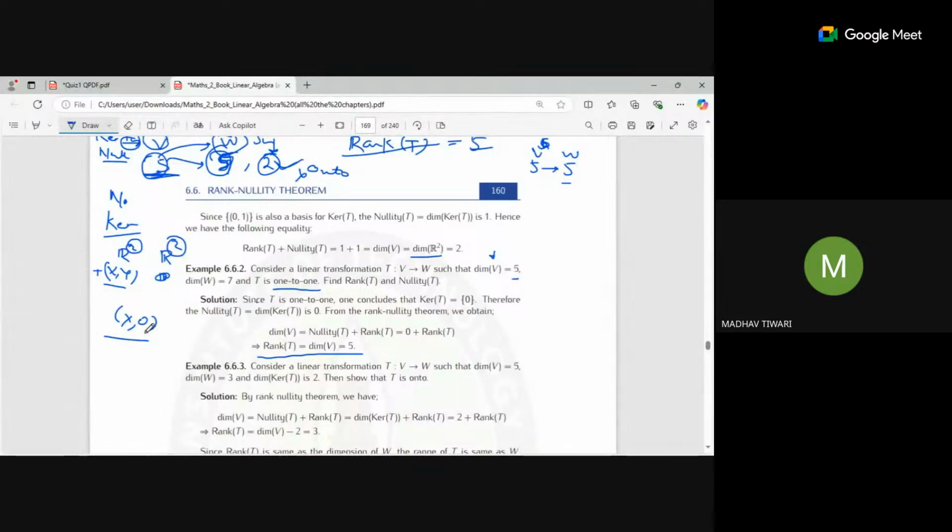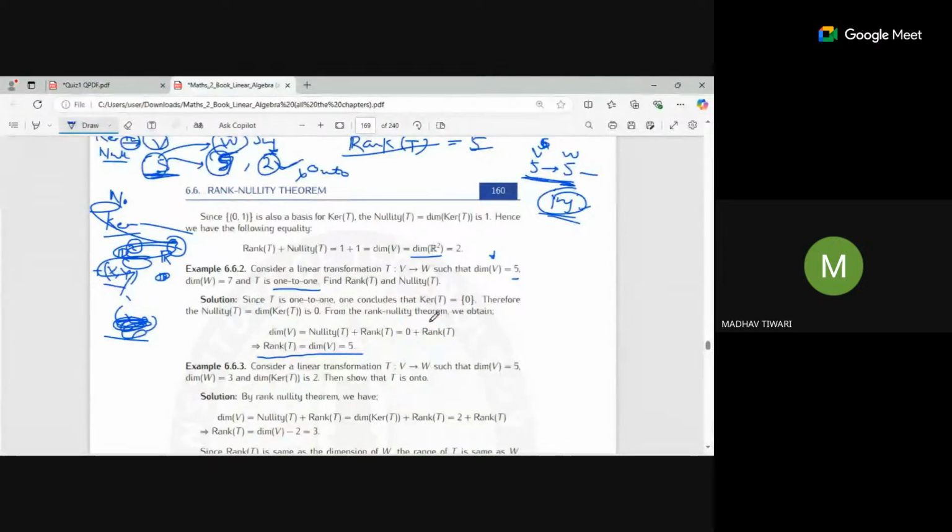Okay, if it is not matching, it will be 5. Correct. Because injectivity is there, it will be 5, and both will be equal. If it is injective, then it will be equal to this. Otherwise, it will not be. If it is not injective, then there might be a kernel space that can reduce this dimension.